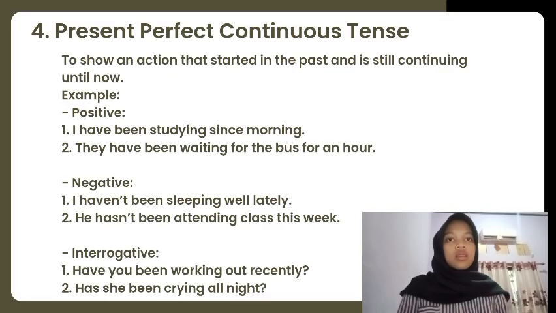Next is present perfect continuous tense, to show an action that started in the past and is still continuing until now. Example, in a positive way is I have been studying science this morning. They have been waiting for the bus for an hour. In a negative way is I haven't been sleeping well lately. He hasn't been attending class this week. In interrogative way is have you been working out recently? Has she been crying all night?